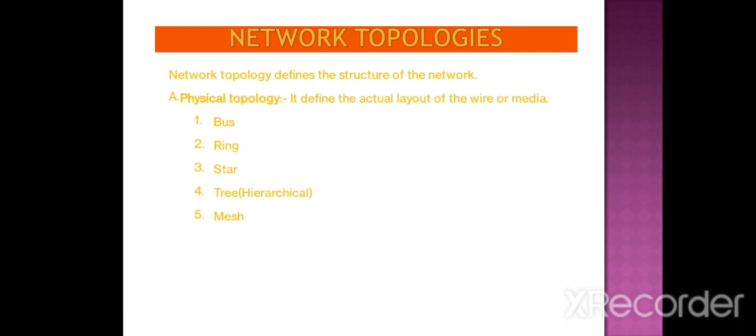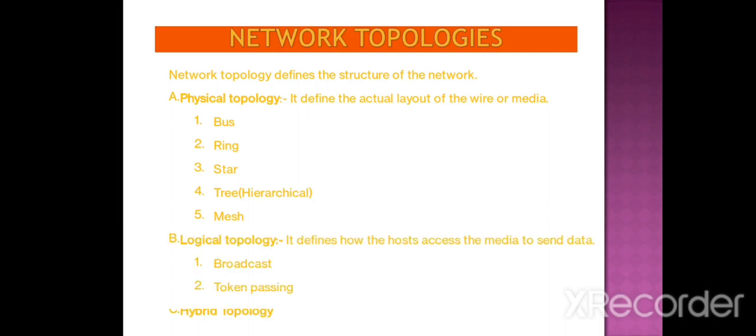Now, network topologies. Network topologies basically define the structure of the network. That means when two or more computers are connected in a particular manner, that defines the topology. In computer networks, basically three types of network topologies are defined: physical topology, logical topology, and hybrid topology.